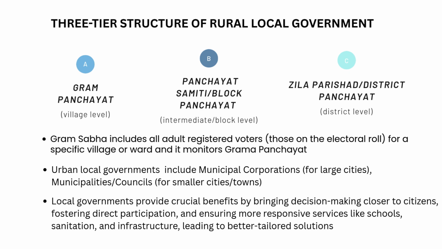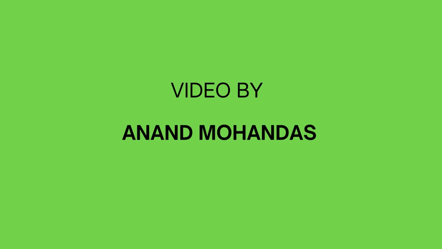Gram Sabha includes all adult registered voters, those on the electoral roll, for a specific village or ward, and it monitors the Gram Panchayat. Urban local governments include municipal corporations, for large cities, and municipalities, or councils, for smaller cities and towns. The head of the municipal corporation is the mayor. Local governments provide crucial benefits by bringing decision-making closer to citizens, fostering direct participation, and ensuring more responsive services like schools, sanitation, and infrastructure, leading to better tailored solutions. Video by Anand Mohandas.